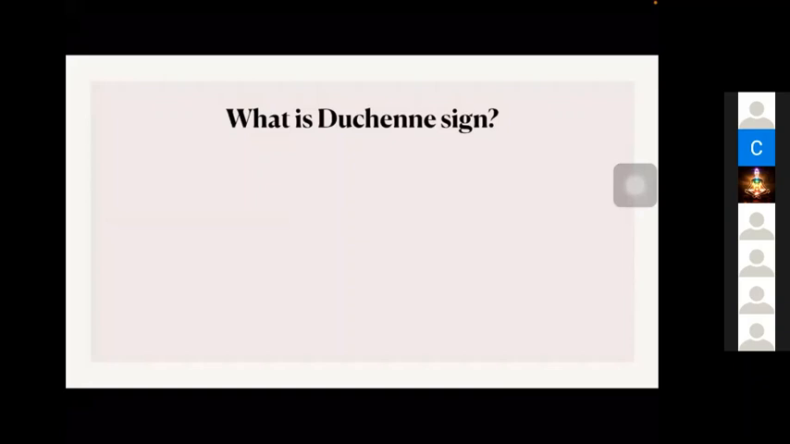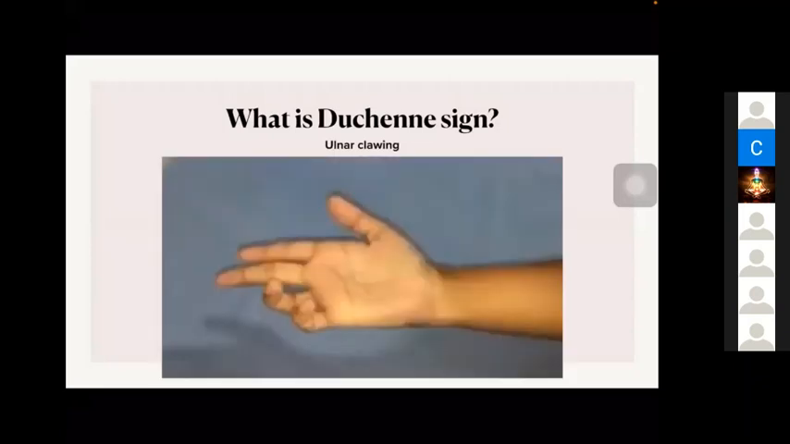So what is Duchenne sign? Somebody? Duchenne sign is clawing itself, ulnar clawing itself. Ask the patient to extend all the fingers. In isolated ulnar nerve palsy, the little finger and ring finger will remain in this clawed position. This is known as Duchenne sign, ulnar claw hand itself.